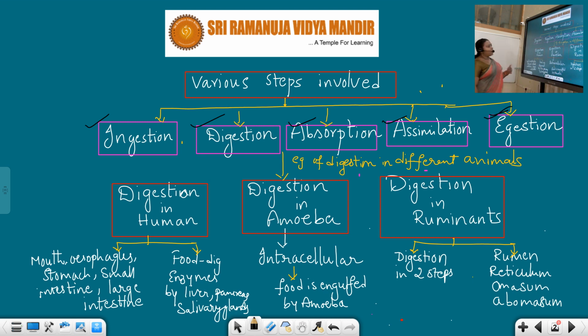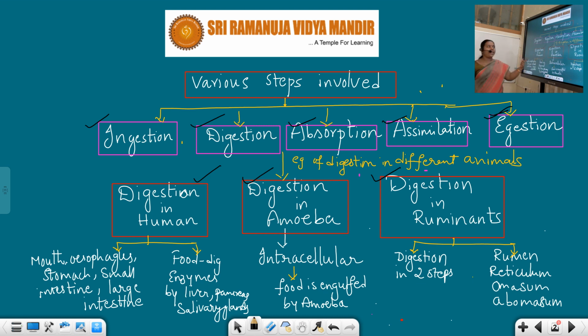Next, there are n number of animals which follow holozoic nutrition, but as per our syllabus, they are giving only digestion in human beings, digestion in the amoeba, and digestion in the ruminants. Before class, I explained to you well about the digestion in the amoeba and digestion in humans.